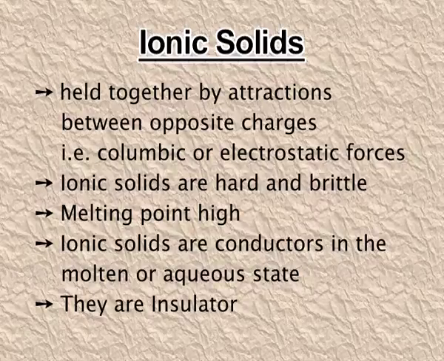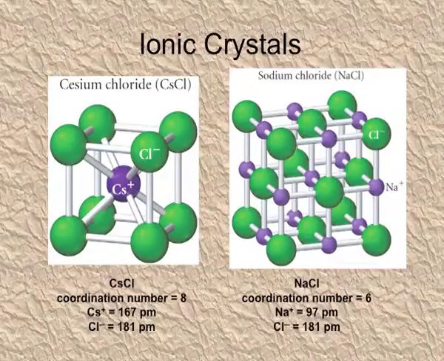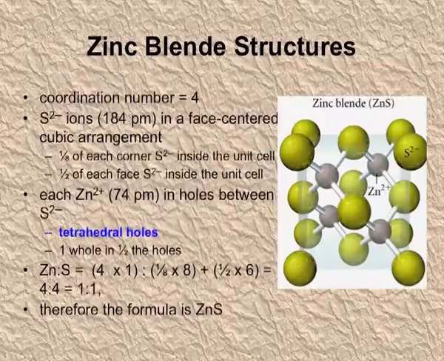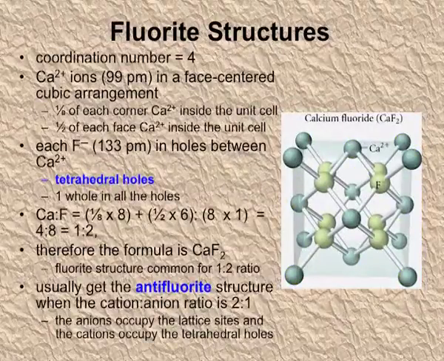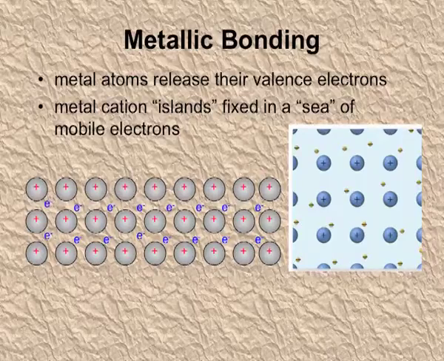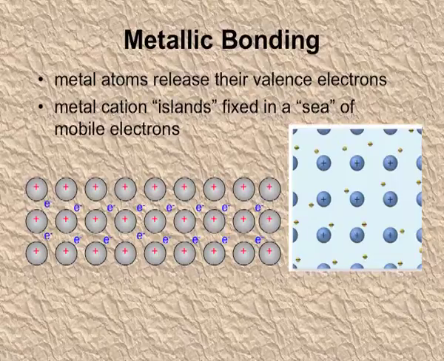Let's see some examples of the ionic solid. Cesium chloride, sodium chloride, zinc blende, fluorite structures, that is calcium fluoride, are ionic solids. Another category of the crystalline solids are the metallic solids. In the metallic solids, there are the positive ions surrounded by the sea of electrons. These electrons are freely moving, and just because of this free movement of the electrons, the metals are good conductors of electricity. And since the bond is very strong, they have very high melting point.